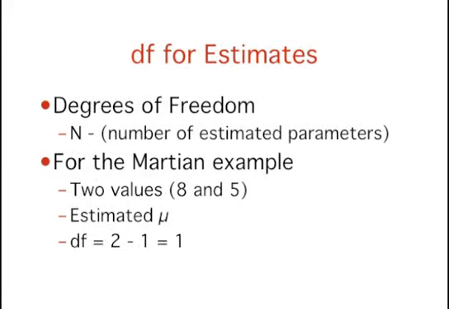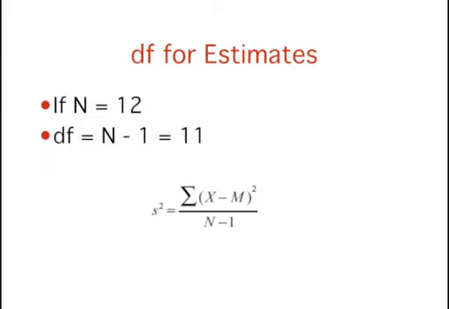In general, the degrees of freedom for an estimate is equal to the number of values minus the number of parameters estimated en route to the estimate in question. In the Martians example, there are 2 values, 8 and 5, and we had to estimate one parameter, the population mean mu, on the way to estimating the population variance. Therefore, the estimate of variance has 2 minus 1, or 1, degree of freedom. If we had sampled 12 Martians, then our estimate of variance would have had 11 degrees of freedom.